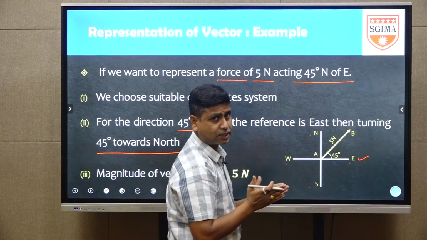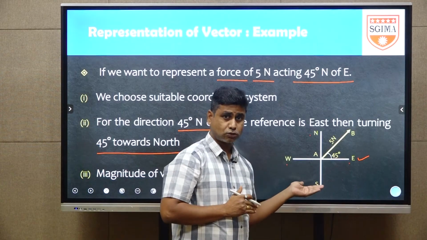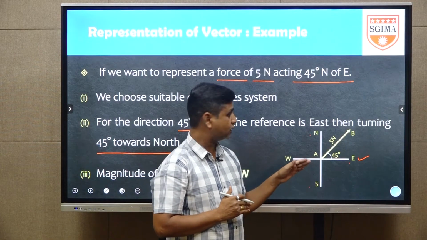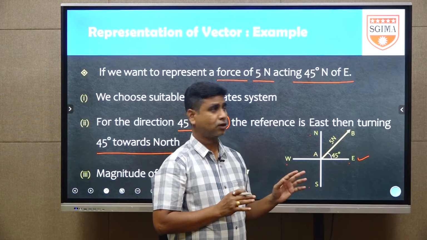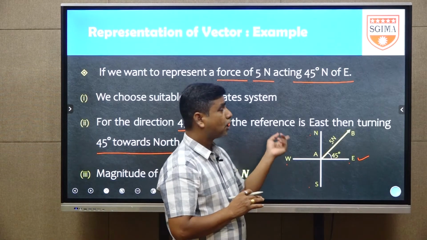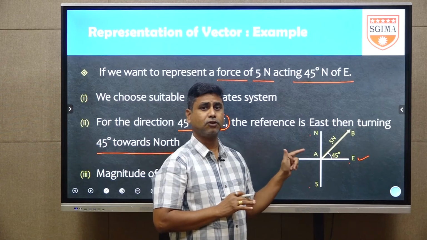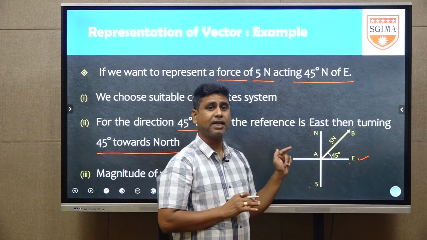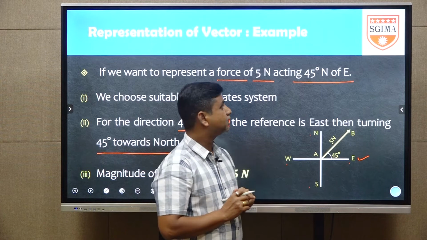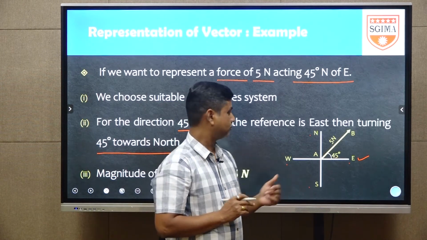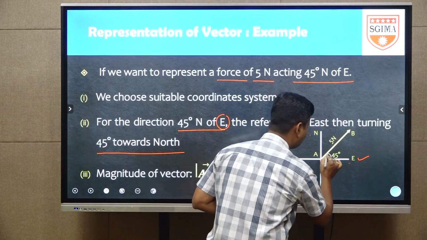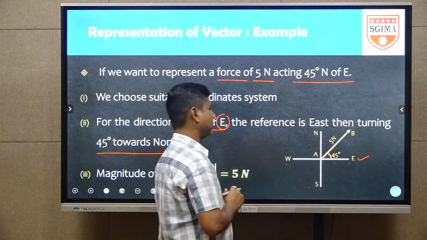North of east means making an angle with east of 45 degree. If north of east is given, then we take the vector making an angle with east only. In case east of north is given, then you take the angle with the north. Here this angle is 45 degree with the east.